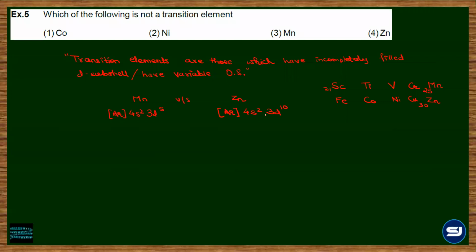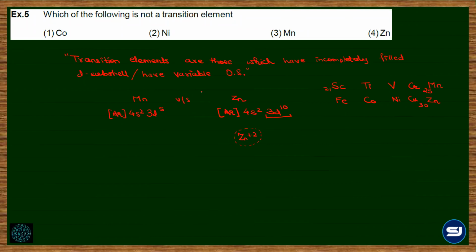So with 3d10 the d subshell is completely filled, and because of that zinc can exhibit only one oxidation state. Also, many of the properties of zinc are very different in comparison to the other elements of the same series. जैसे zinc is found to be softer as compared to the other elements. Zinc has a very low melting and boiling point as compared with the other elements. ठीक है, तो ये सारी properties different हैं, इसकी वजह से this is not considered to be a transition element.